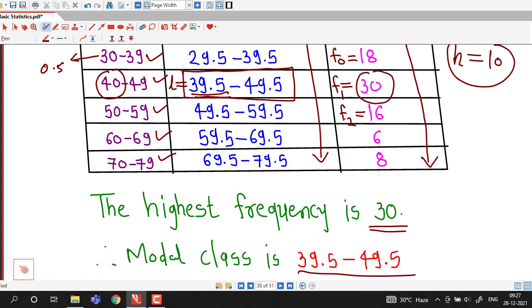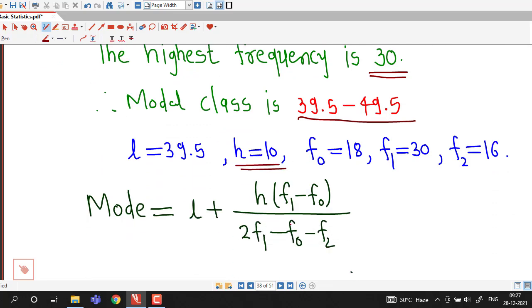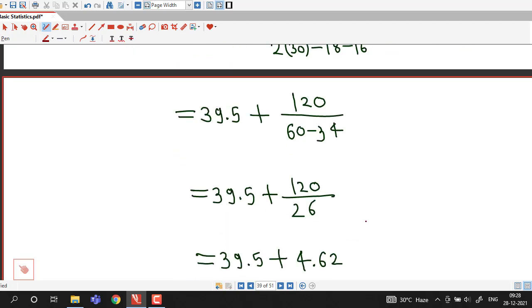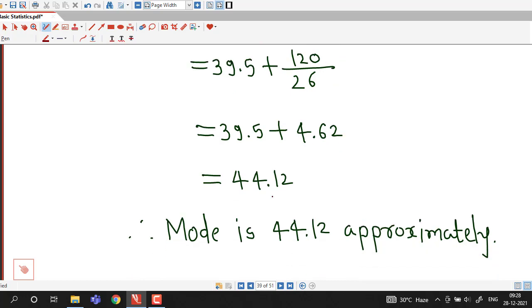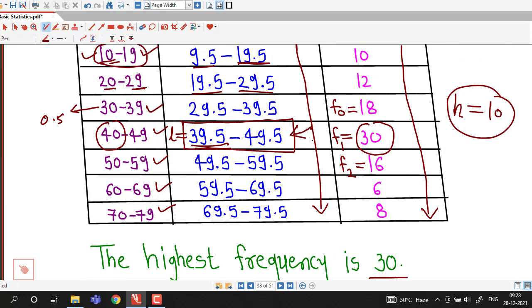From this we obtain all these values f1, f0 and f2 and L, and size also is 10, and then we substitute all these values in the formula for mode. L is 39.5, h is 10, f1 is 30, f0 is 18, f2 is 16, and after doing calculations we obtain that the mode for the given distribution is 44.12 approximately, and we can observe that it lies in this class.